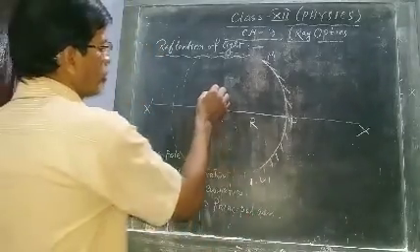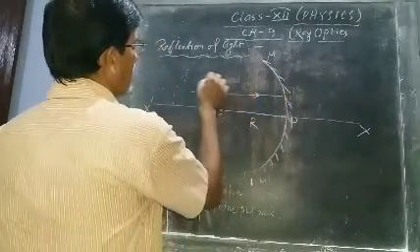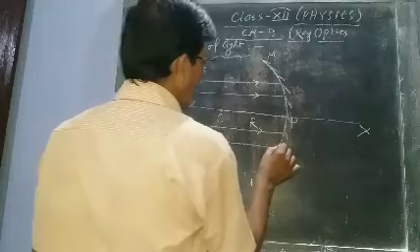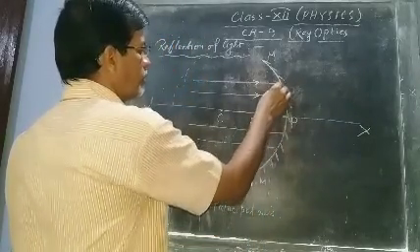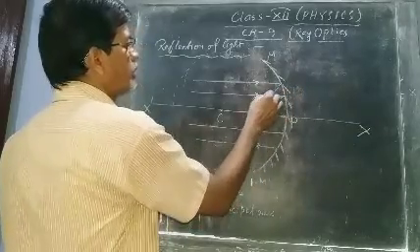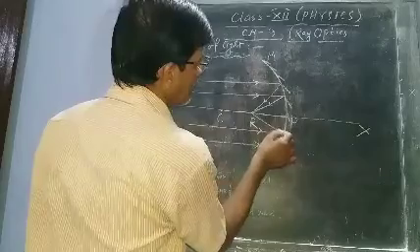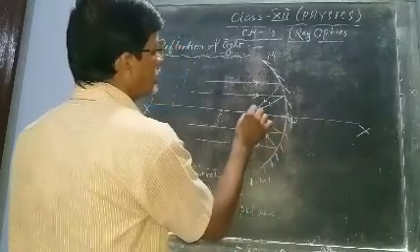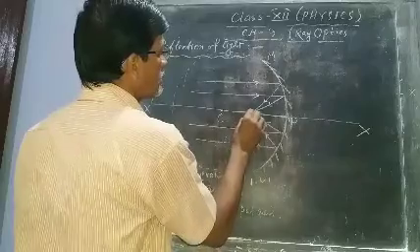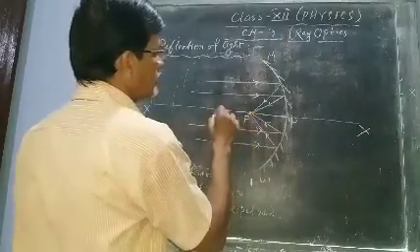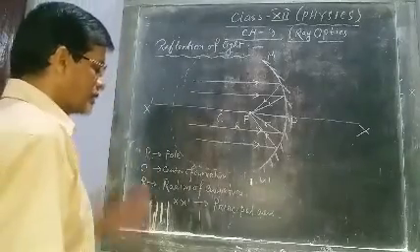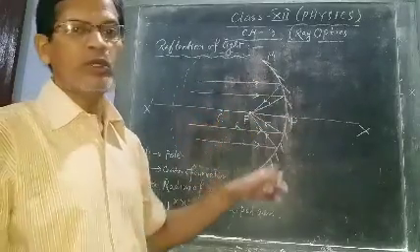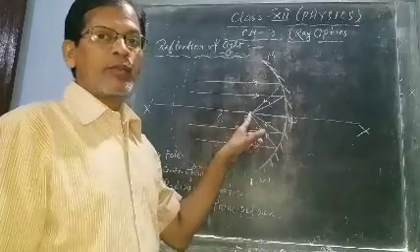Now the rays which are parallel to the principal axis, after reflection from the concave mirror, they meet at a point on the principal axis.